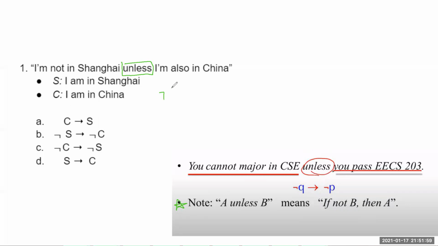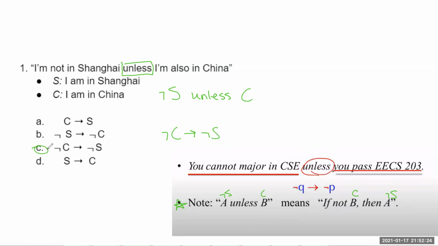So I'm going to change this first sentence into the A unless B form using the letters they gave us. So this becomes not S unless C. Just like that. And then we can just move them around. And we end up with not C, then not S. Or using the arrow, not C implies not S. So C is an answer. Fantastic.